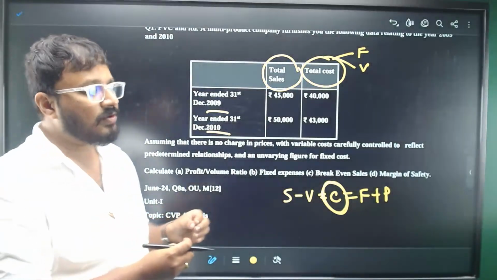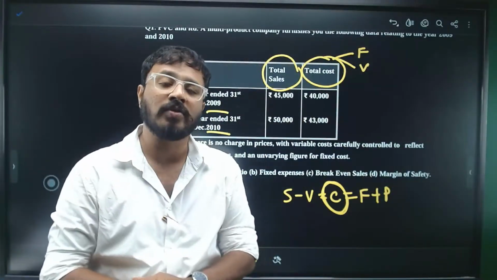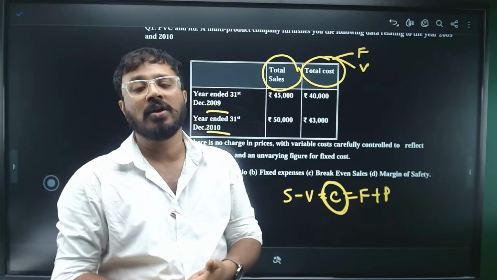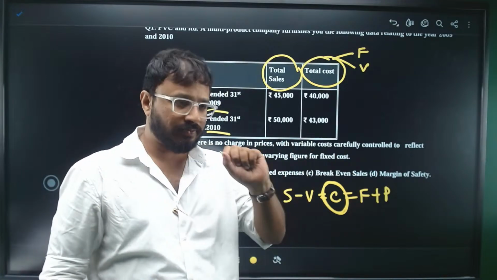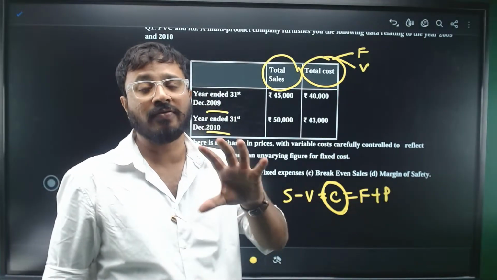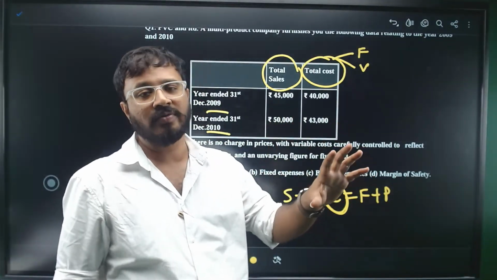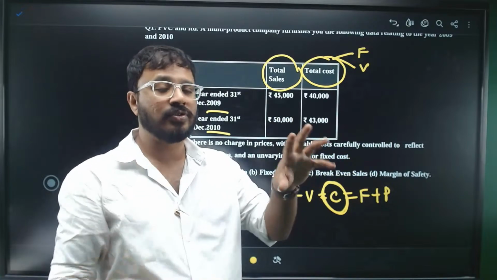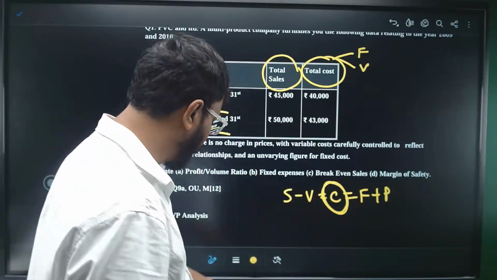With this contribution, you will be calculating the PV ratio, which is helpful in calculating other formulas like break-even analysis, or the contribution or the variable cost, which we'll see here. The contribution percentage is nothing but the PV ratio. Using that, you will be able to calculate the variable cost and the fixed cost, right?